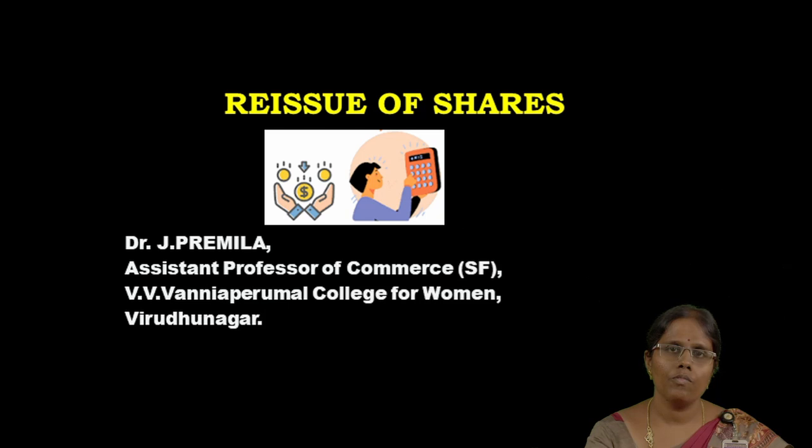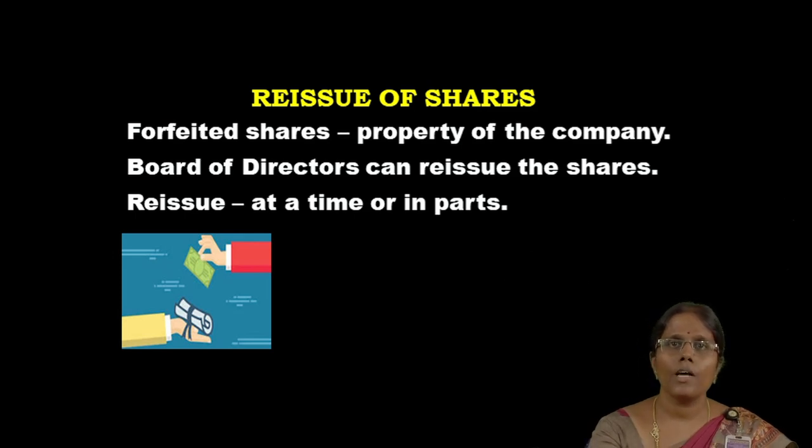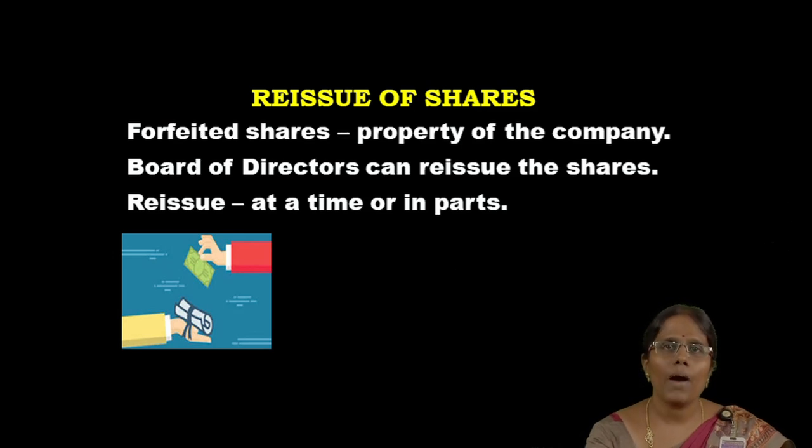In this video, we are going to see about reissue of shares. Reissue happens after the forfeiture of shares. Forfeited shares are the property of the company. The board of directors can reissue the shares in two ways: either the forfeited shares are fully reissued at a time, or a part of the forfeited shares may be reissued to the public. First, we have to know the term forfeiture of shares.